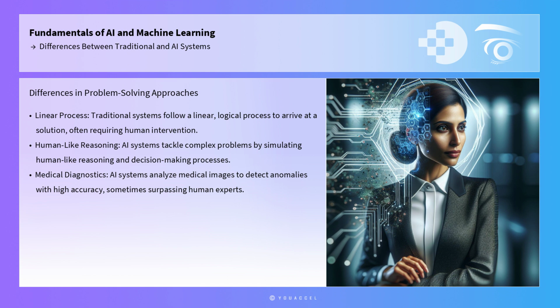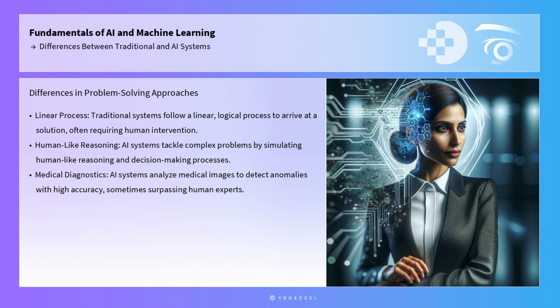Another significant difference between traditional and AI systems is their approach to problem solving. Traditional systems follow a linear, logical process to arrive at a solution, often requiring human intervention to handle complex or unexpected scenarios. AI systems, particularly those utilizing deep learning, can tackle complex problems by simulating human-like reasoning and decision-making processes. For instance, in medical diagnostics, AI systems can analyze medical images to detect anomalies with high accuracy, sometimes surpassing human experts. This capability is due to the system's ability to learn from a vast number of examples and improve its accuracy over time.